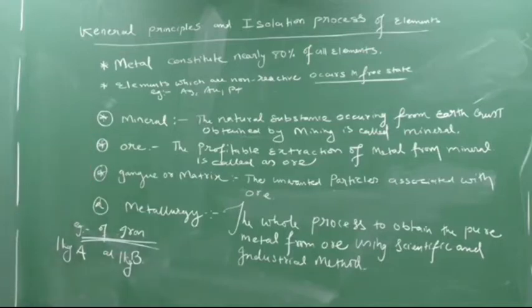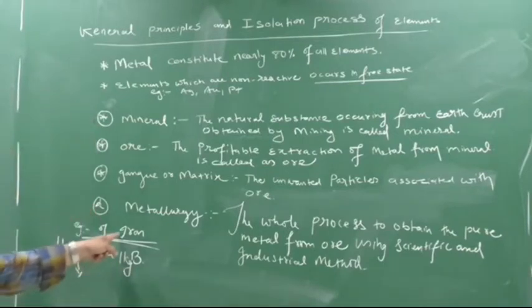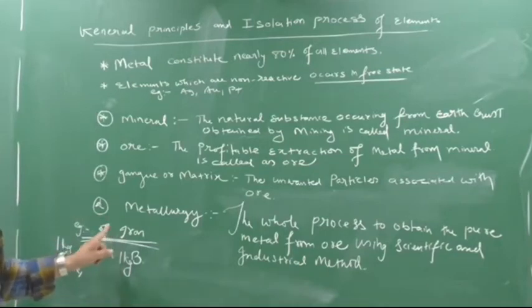One process will come. I have cleaned it, I have processed it, everything processed. Final ore, final iron I got from 1 kg. See, I have taken 1 kg mineral A. I have taken 1 kg mineral B. And I am now doing the process. Process of what? Process of getting pure iron.